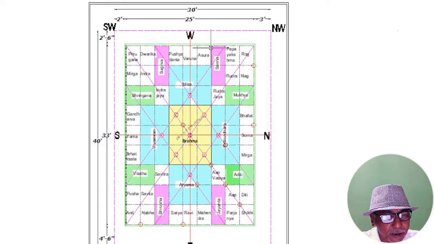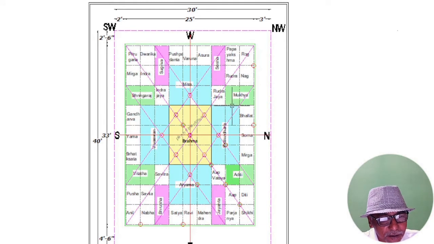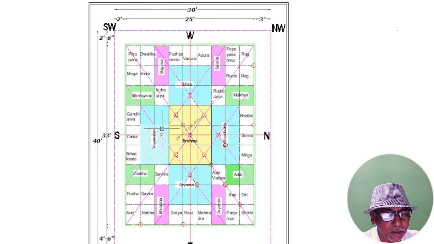When you try to erect a structure on a piece of earth, that electromagnetic field gets disrupted. We have to balance those grid lines with our structure, to restore the balance between the earth and the structure. That is the main goal of Vastu.